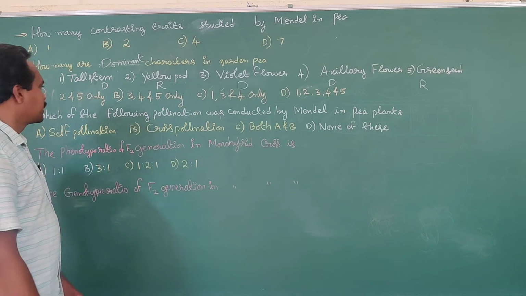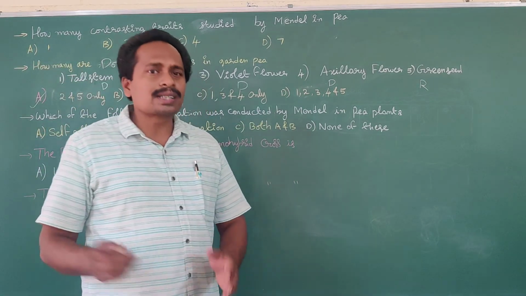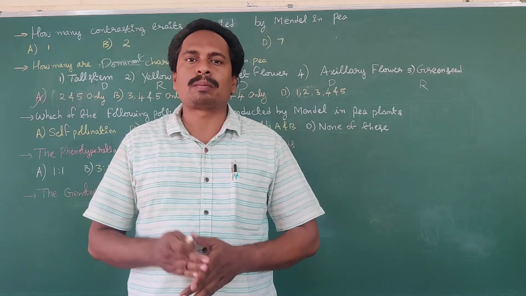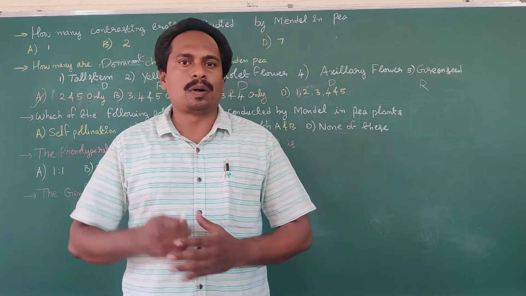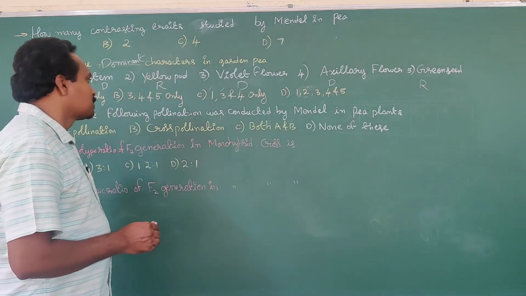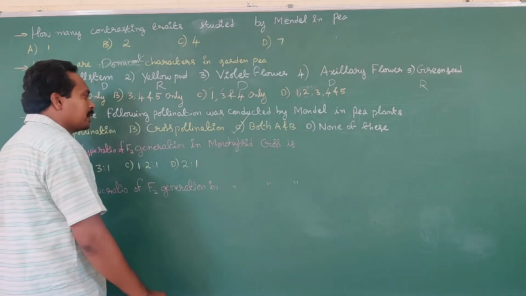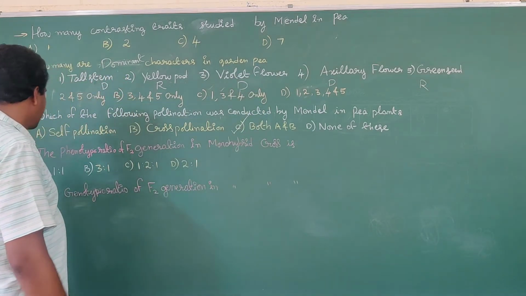Okay. Among these options, Mendel first conducted cross-pollination between the two parental plants. Later, self-pollination. So he conducted both self and cross-pollination. Then option C is the correct answer. Both A and B. Okay. What is the next question?